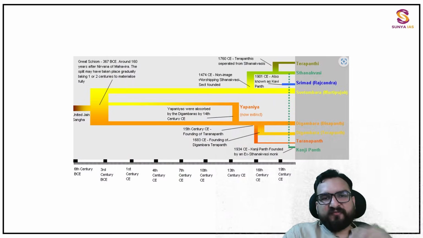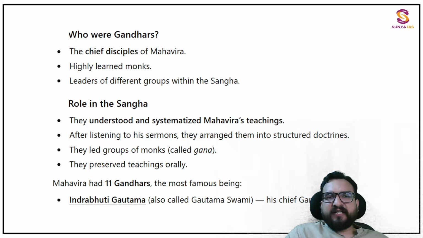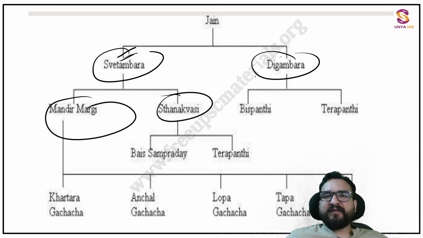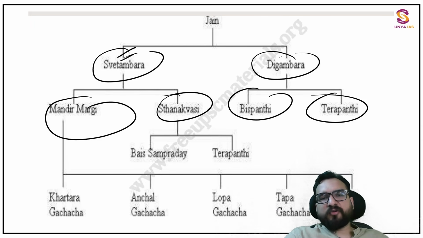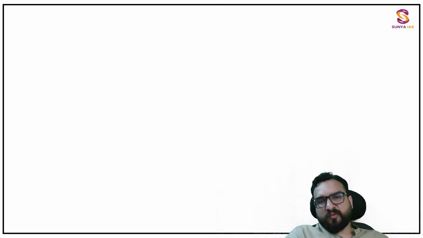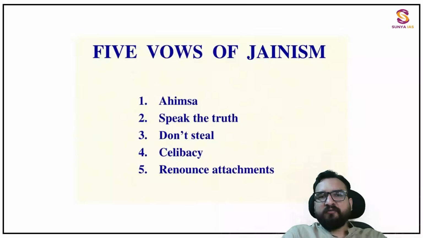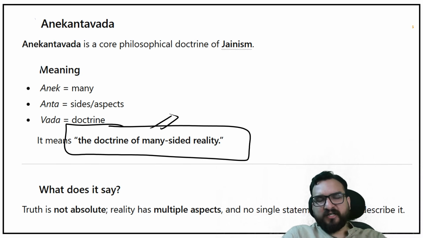Like this, I will tell you about the Jaina councils, then I will tell you more, like Shwetambar, Sthanakvasi, Mandir Margi. This is not required right now, it is prelims type of information, which you will remember there only, right? Then I will tell you later about Shwetambar literature, although I can tell you right now as well, but it will not fulfill our purpose right now. Later, in a separate class, I will tell you about the whole of Jainism from the prelims perspective as well. From the optional perspective, Jainism and Buddhism is not as huge as in prelims.